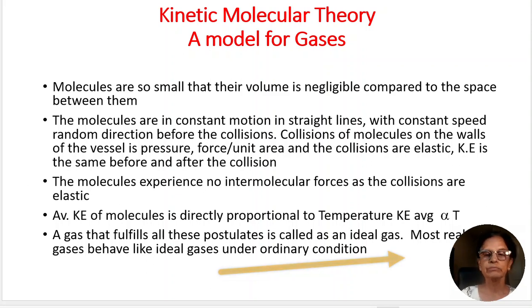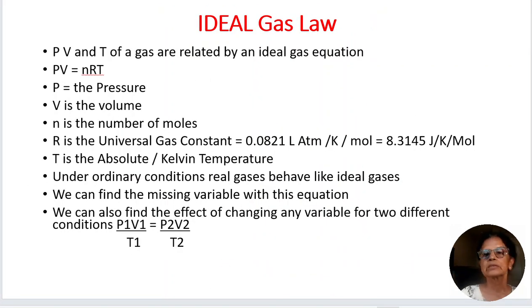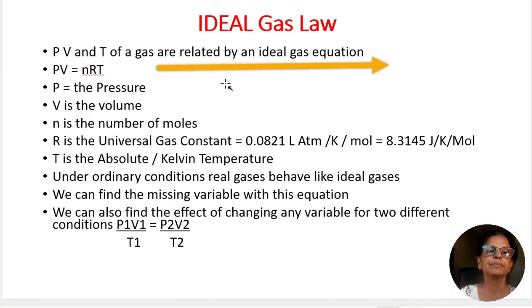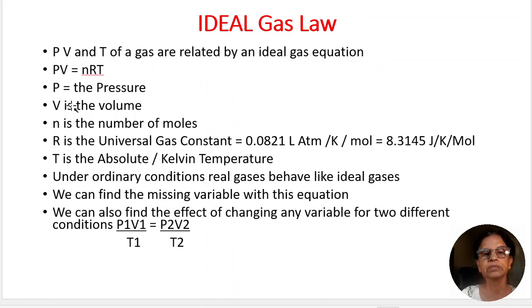temperature and room pressure. There is one famous equation for gases, that is the ideal gas equation. P, V and T of a gas are related by the ideal gas equation. PV = nRT is the ideal gas equation. P is the pressure, V is the volume, n is the number of moles and R is the universal gas constant, and its value is 0.0821 liter atmospheres per degree Kelvin per mole, and in joules it is 8.3145 joules per Kelvin per mole.